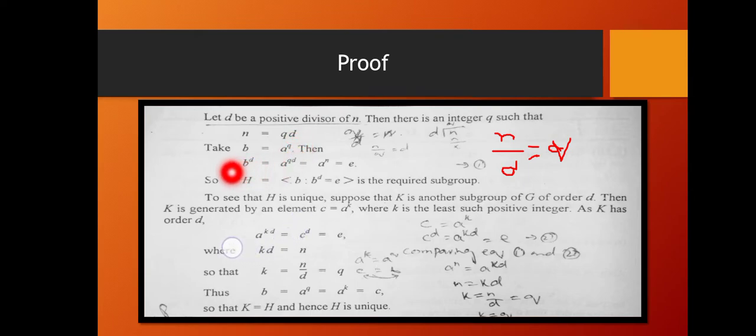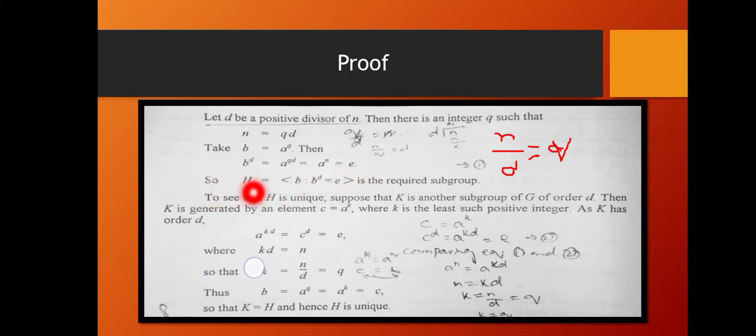Now let's take power d on both sides. Take b equal to a raised to the power q. Now take d as a power on both sides: b raised to the power d is equal to a raised to the power qd. What is qd? qd is equal to n. So instead of qd we can write n. So b raised to the power d is equal to a raised to the power n, which is equal to the identity. So b raised to the power d is equal to e.